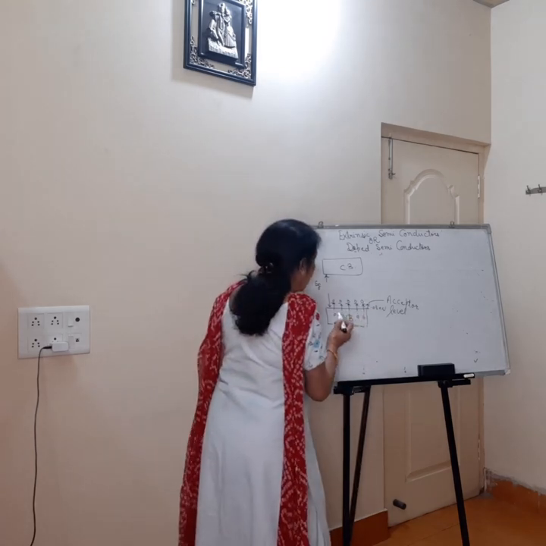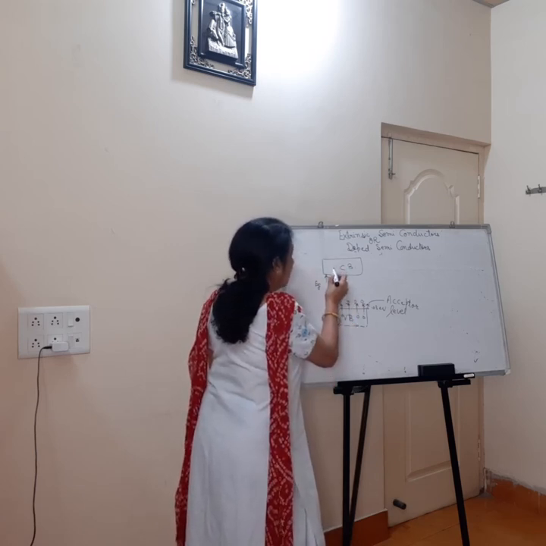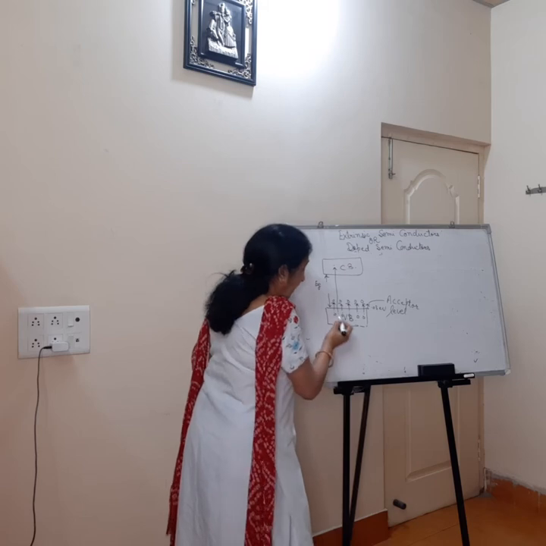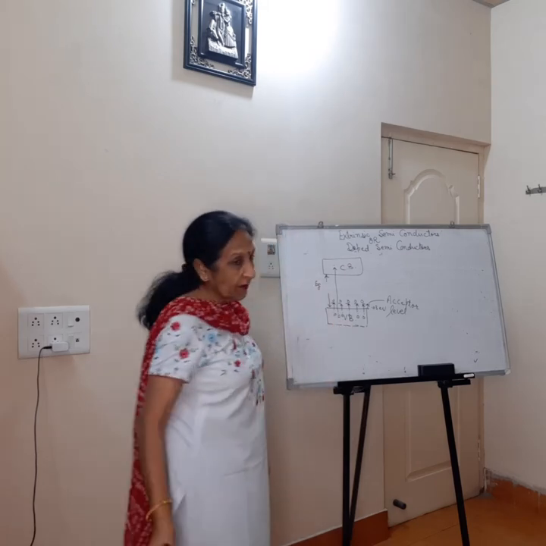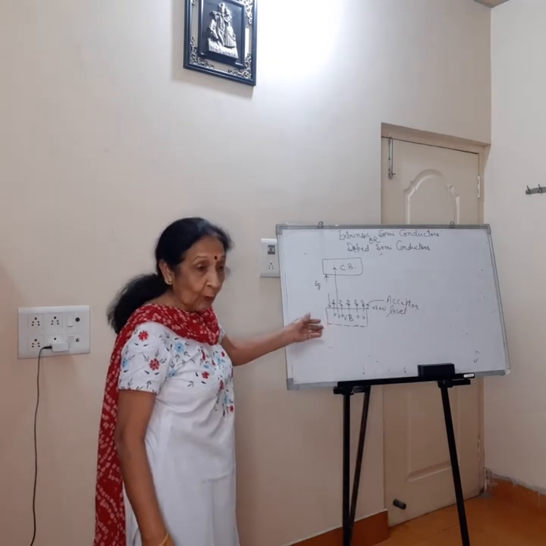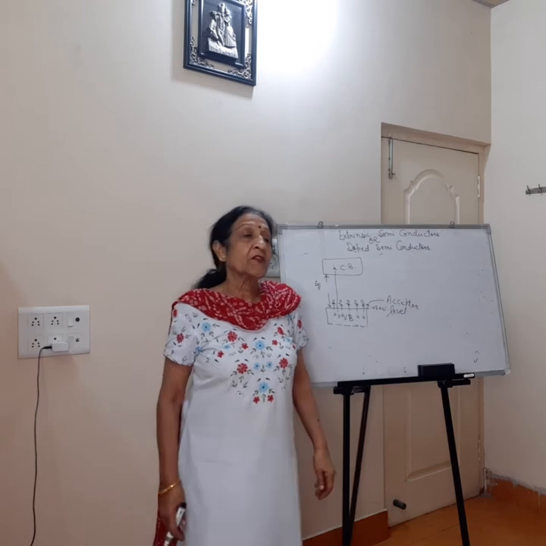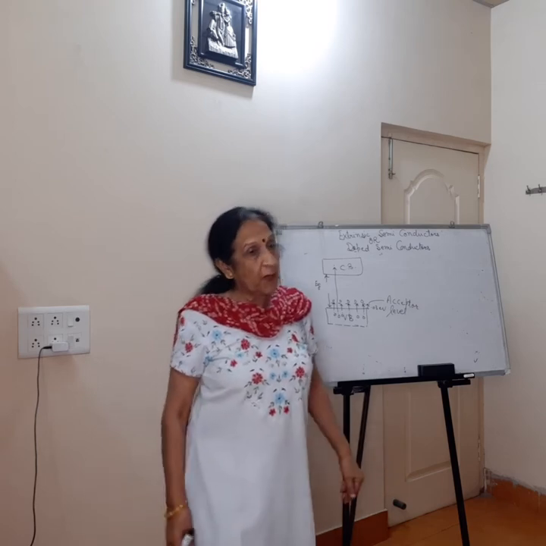Now it may happen that one electron jumps from here to the conduction band, and due to that a hole will be here. So majority charge carriers are holes and a very small number of free electrons are present in the conduction band.